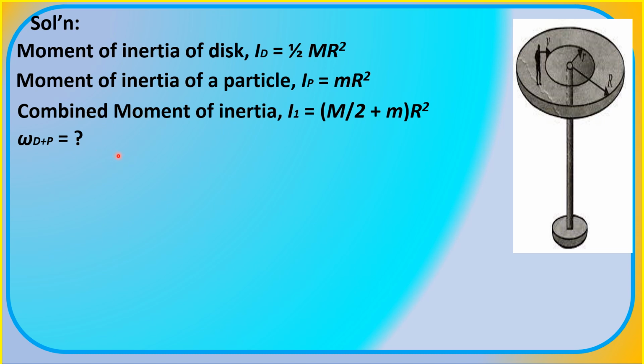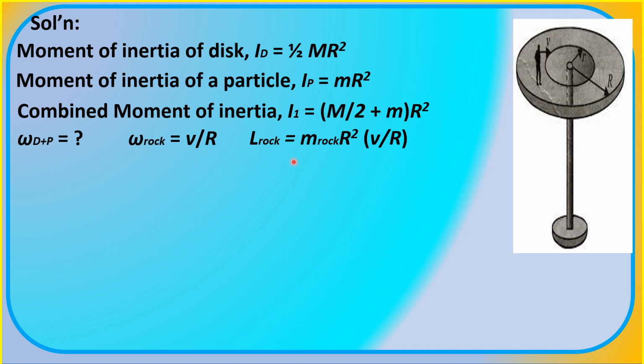Together with the disk, the teenager will be rotating exactly after he throws the rock. And the angular speed of the rock may be expressed as its tangential velocity v divided by the radius big R, which means that